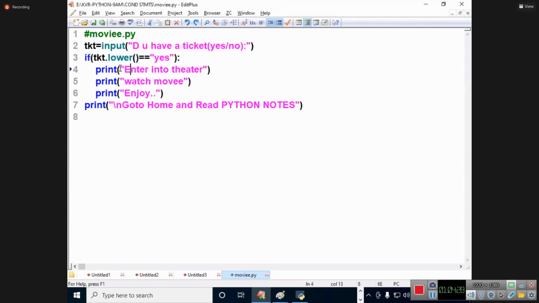Regarding that lower and upper, I will give you some 10 to 15 functions I will explain: is alpha, is space, is alphanumeric, join, split, next is lower, upper, is lower, is upper, lower, upper. So many functions I will explain. Title case, case fold. I will explain so many functions for you. We are now only getting started in the programming part. So now I will go to the next example.